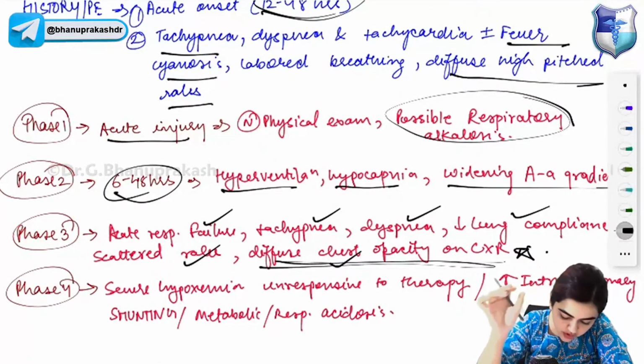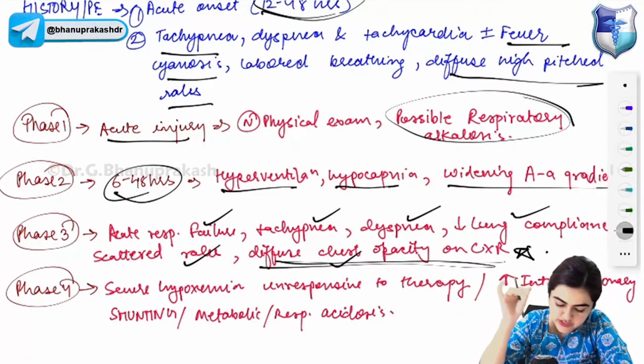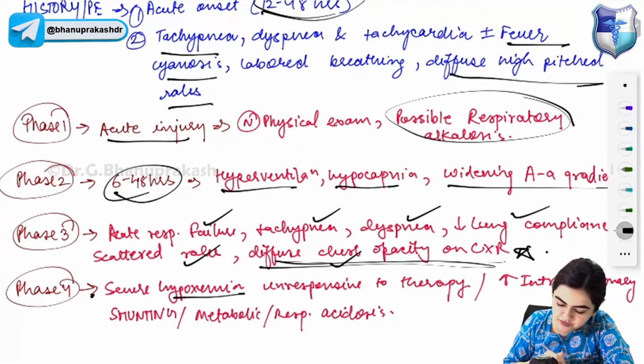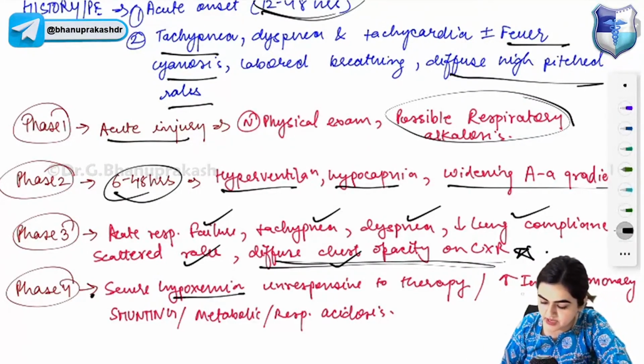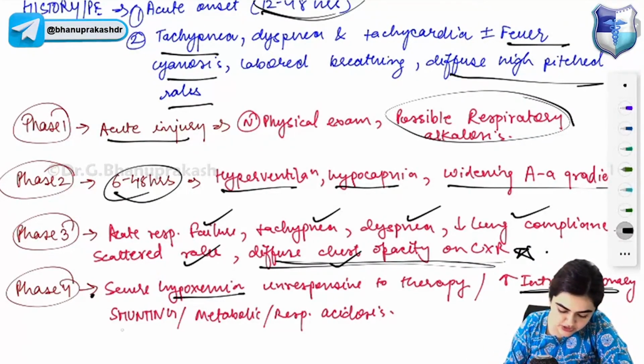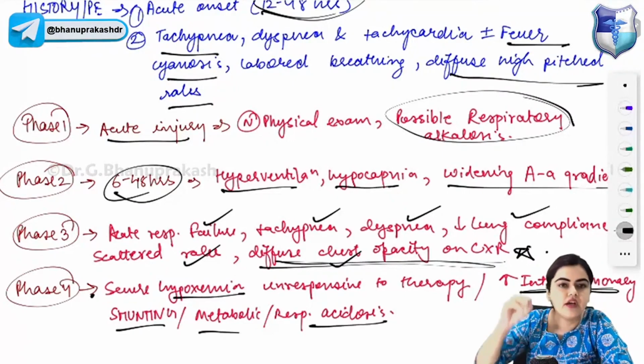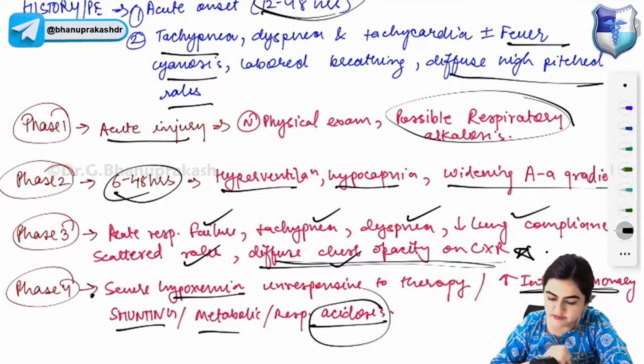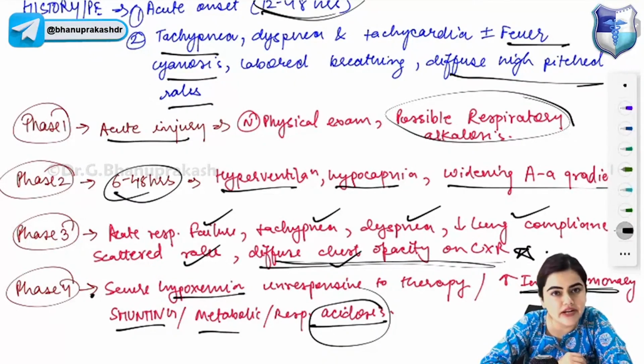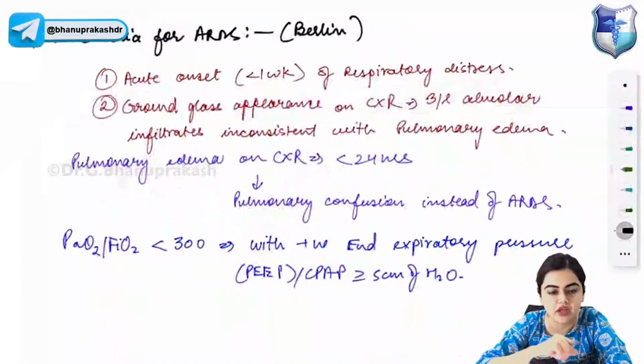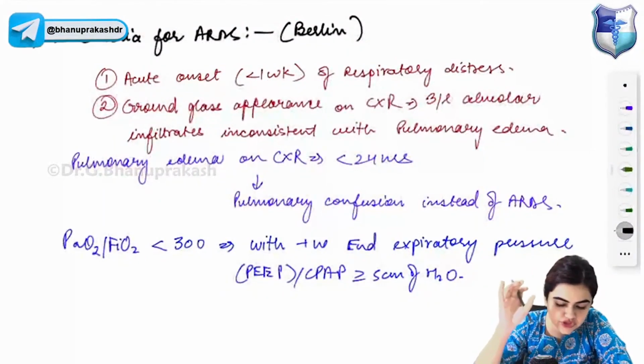Finally is the phase 4 of ARDS. In phase 4 of ARDS, you will get severe hypoxemia that is unresponsive to therapy, and increase in pulmonary shunting, metabolic and respiratory acidosis. Now you will get respiratory acidosis. Severe hypoxemia, which is unresponsive to therapy, increase in intrapulmonary shunting, and metabolic and respiratory acidosis is a characteristic of phase 4. Now, how do you perform diagnosis for ARDS?